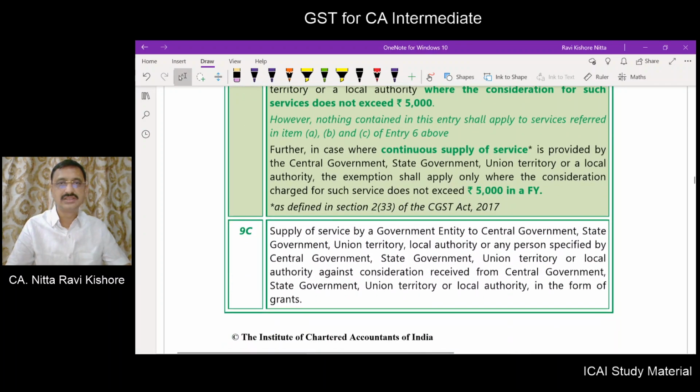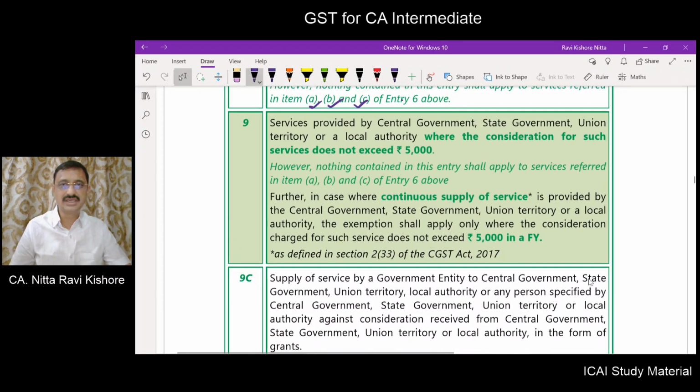Next, services provided by central government, state government, union territory or a local authority where the consideration for service does not exceed 5,000.